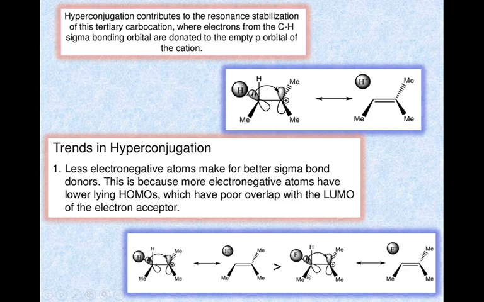Therefore it cannot easily delocalize the sigma electron into the p orbital of this carbocation. Therefore it shows less hyperconjugation effect than this one, because hydrogen is not much electronegative, therefore it can easily delocalize with this system. Therefore it shows more hyperconjugation than this one.